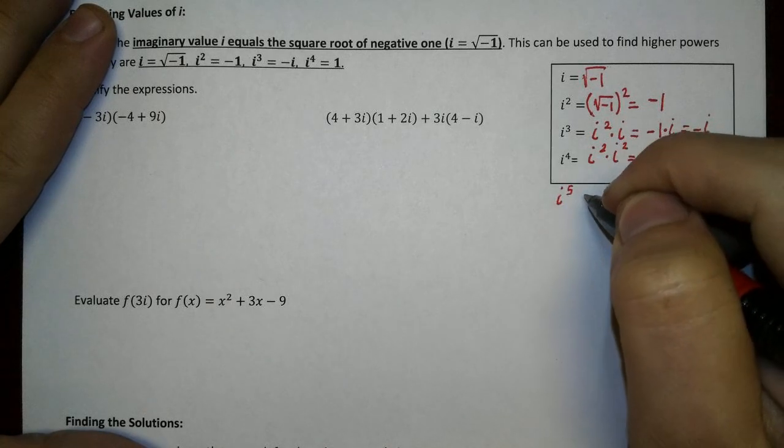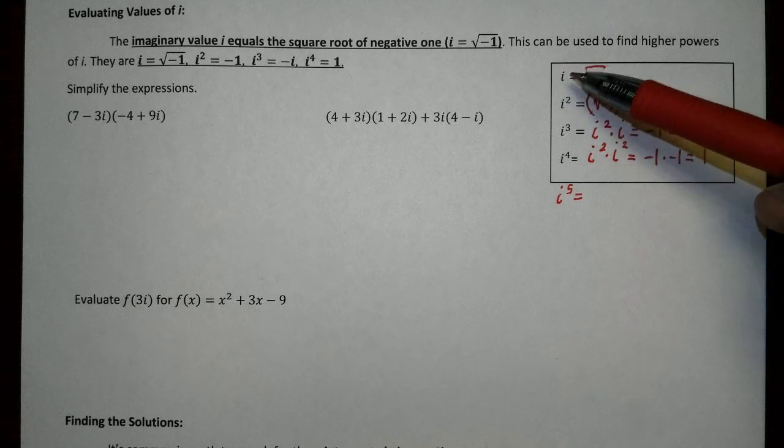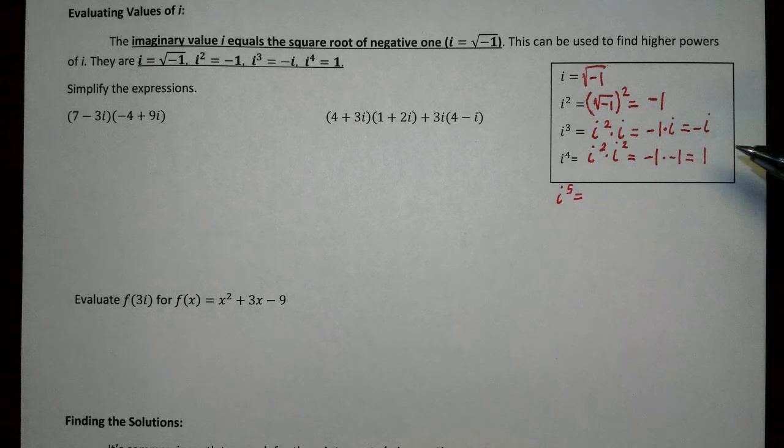And go ahead, and I want you to pause the video and predict what you think i to the 5th power will be. We noticed that we just came back to real 1. Real 1 is like the most basic number. It multiplies by anything to be itself. We just got back to step A in the real dimension. Where we started was 1 times imaginary. I know we don't say that, but that's kind of where we started. And so i to the 4th power brought us back to 1. Weird, right? It's absolutely weird.